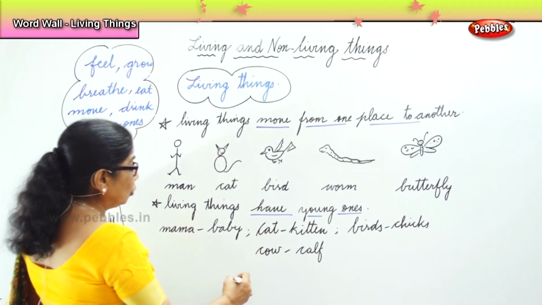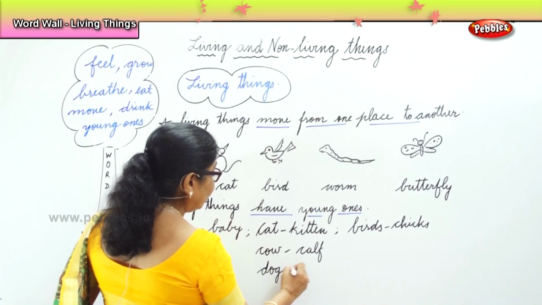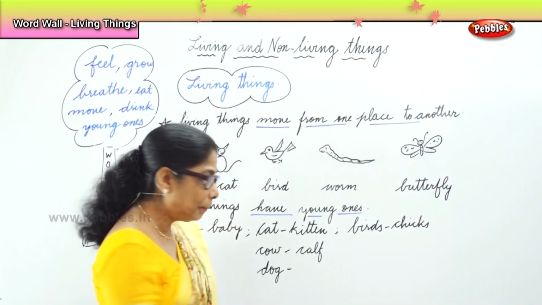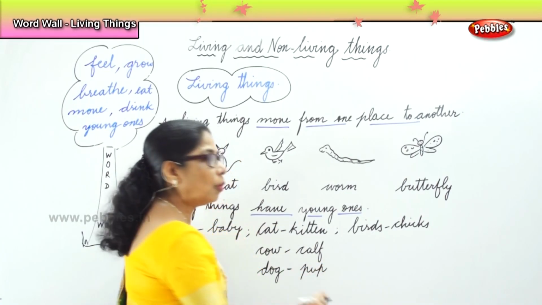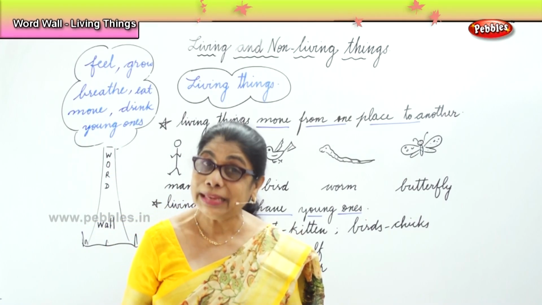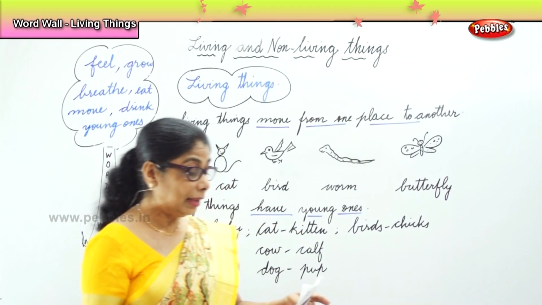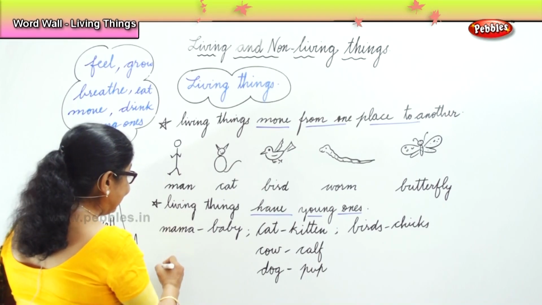Okay, what about your dog, the little dog that you have at home? What do you call the baby dog? That's called a pup. Very good. All animals have young ones and their babies are called differently. Now, supposing you say hen.